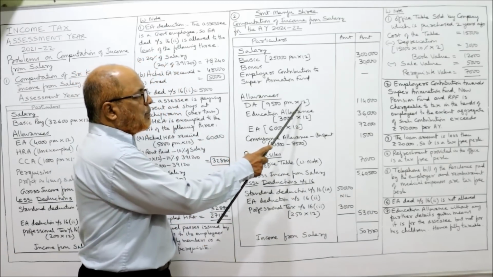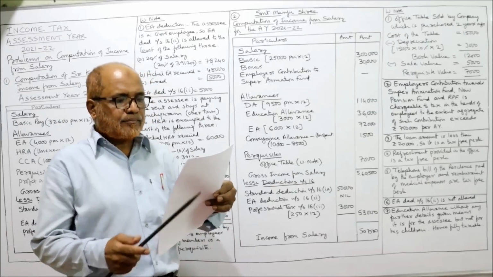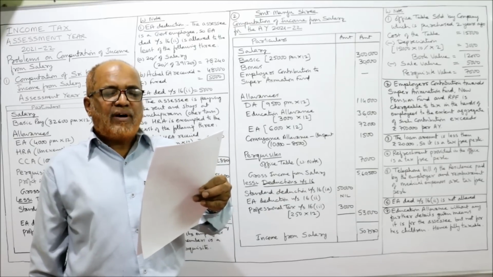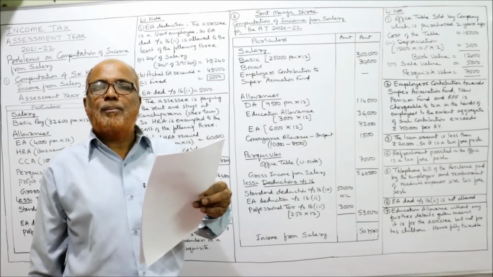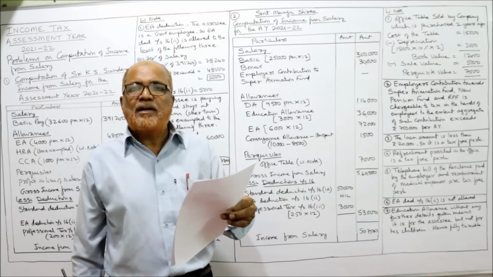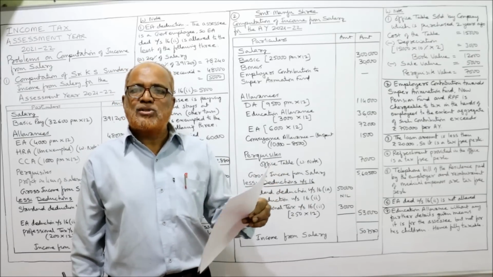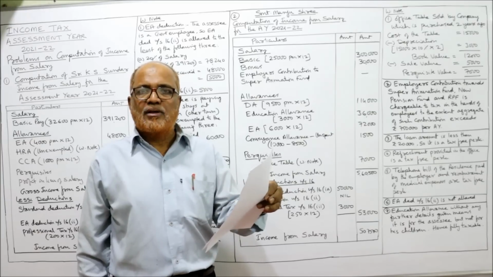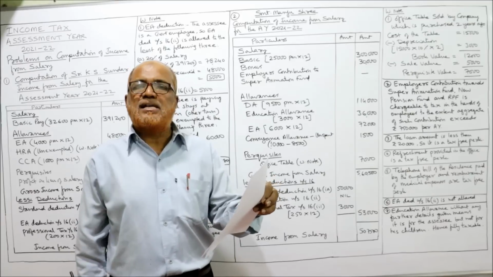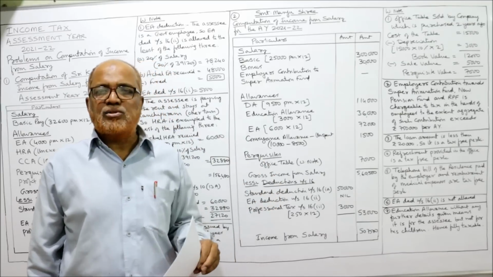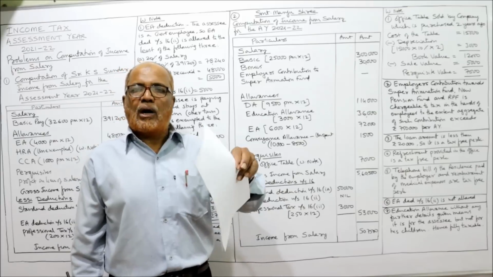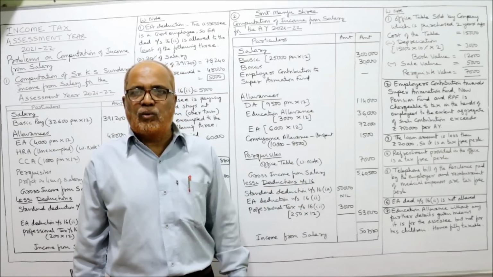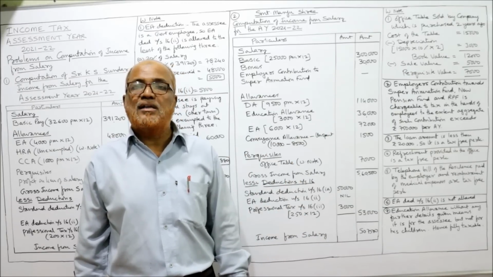Next comes DA, 100% taxable, 9,500 per month. So 9,500 per month into 12, 1,14,000. Conveyance allowance, 10,000 per annum, 85% is spent for official purpose. Unspent amount is taxable. In the previous videos, I have explained the provisions of this conveyance allowance. Out of 10,000, 85%, which is 8,500, he has spent on official duties. So remaining 1,500 is taxable.